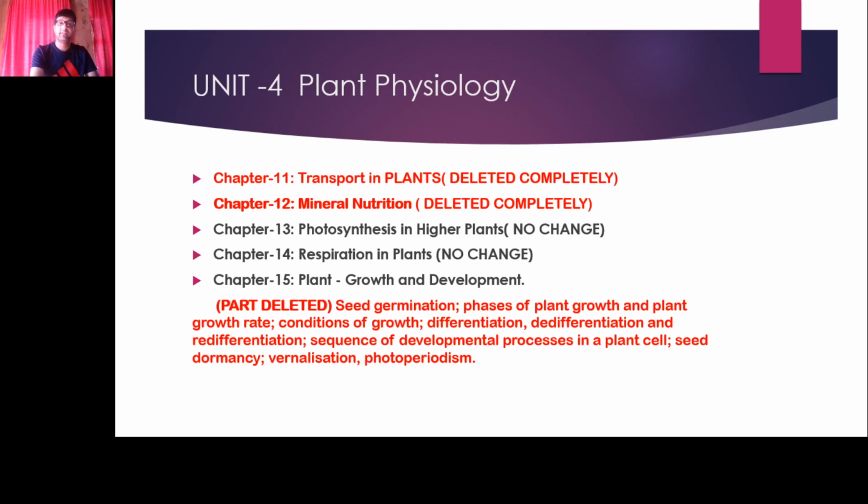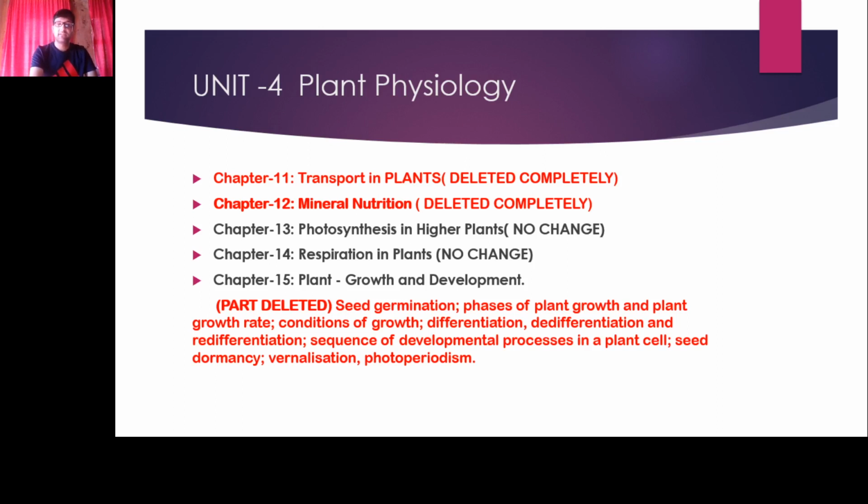So in this unit, the first 2 chapters, that is chapter number 11 and chapter number 12, have been completely removed from the syllabus. These 2 chapters will not be there. None of the topics from these 2 chapters will be asked in the final exams. That means you can skip these 2 chapters directly from the syllabus. This is a big relaxation for you guys.